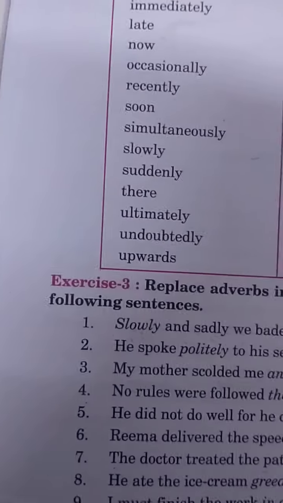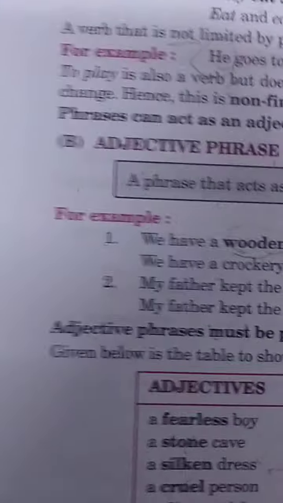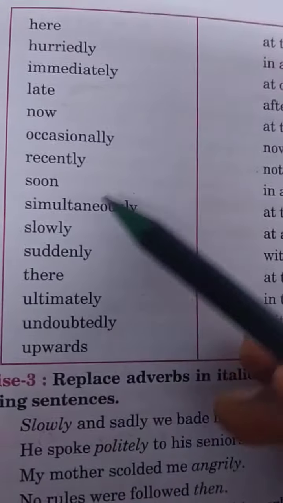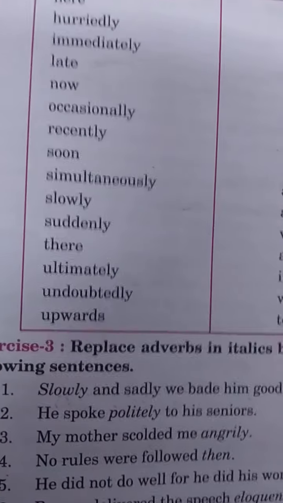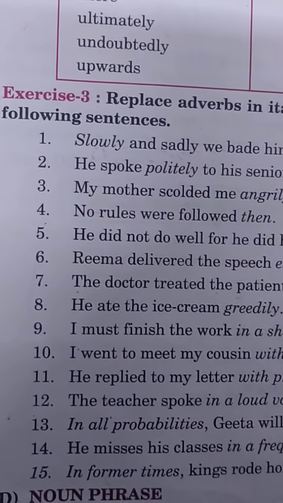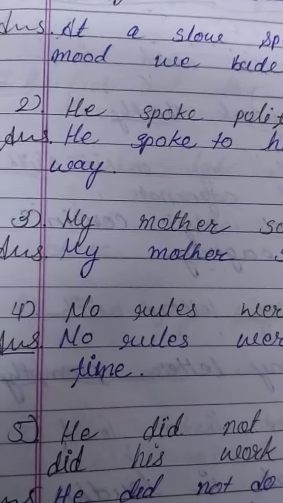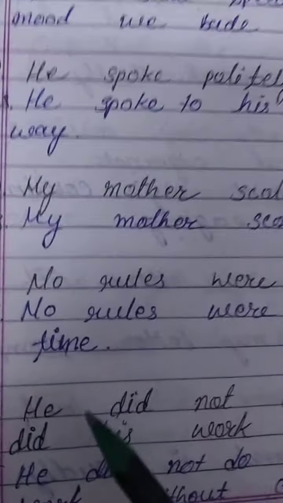So then, you can see here in the table, just a minute. Yes, in these columns, words like then are also included. So you have to remember, you have to mug up these tables. Then after that you can do this exercise. Now see, no rules were followed at that time.